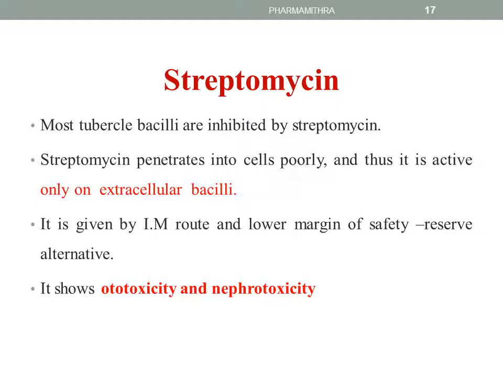Next, we are moving to the second category of drugs, that is anti-tubercular drugs. Tuberculosis is a chronic granulomatous disease which is caused by Mycobacterium tuberculosis. Here, the lipid-rich mycobacterial cell wall is impermeable to many agents.